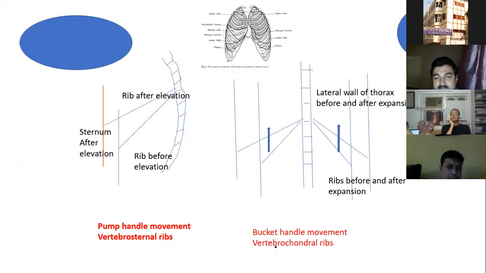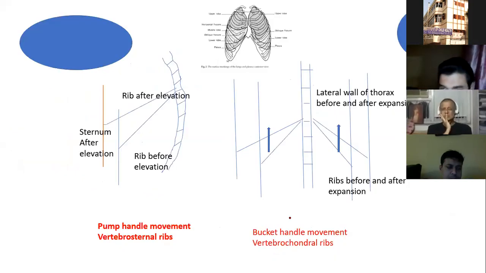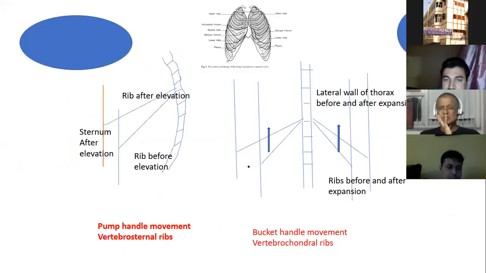Next is, this is absolutely a schematic diagram. This is the resting position, and after the bucket handle movement, there is expansion of the thorax like this. And here is your pump handle movement. The sternum is acting like a pump, so there is expansion in this direction.